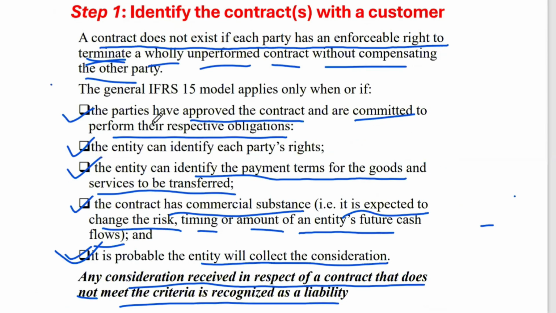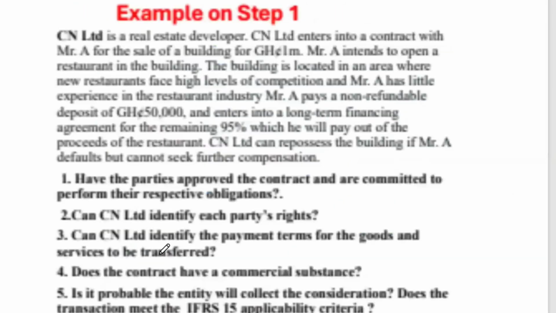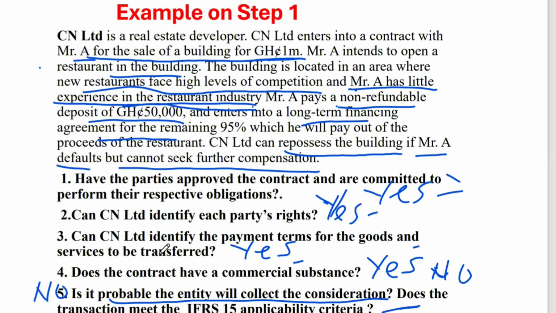We said for a contract to exist with a customer, these 5 criteria should be met. If one is absent, there's no contract with the customer, and any amount received should be recorded as what? A liability, right? So that was an example to illustrate that.